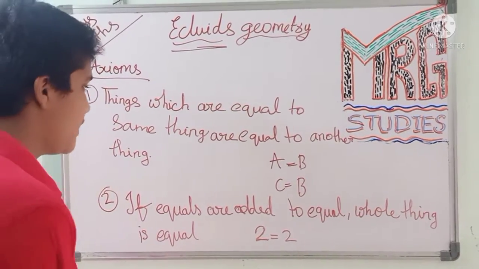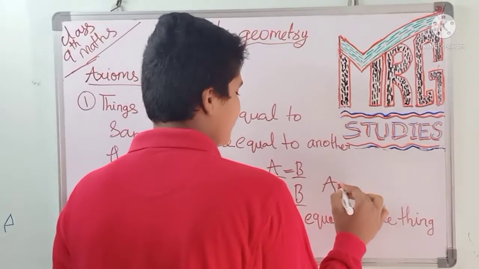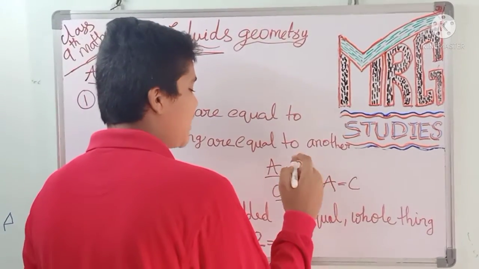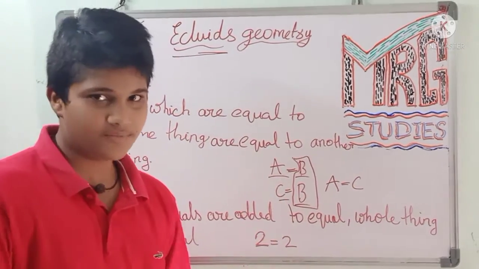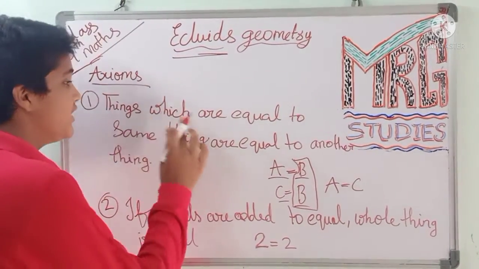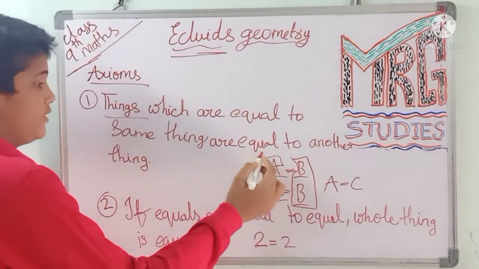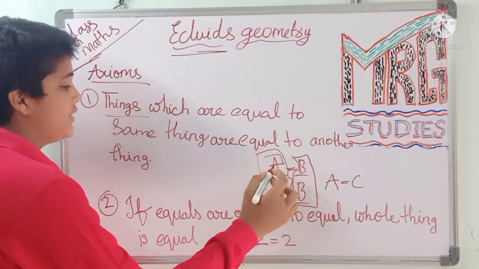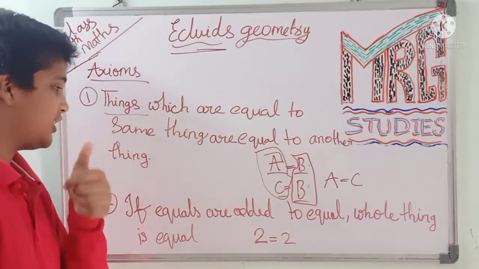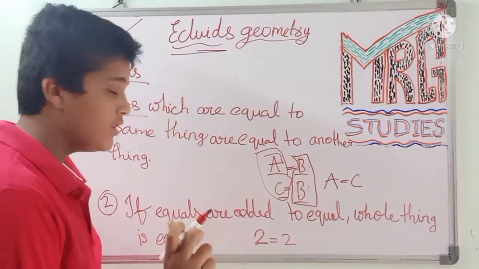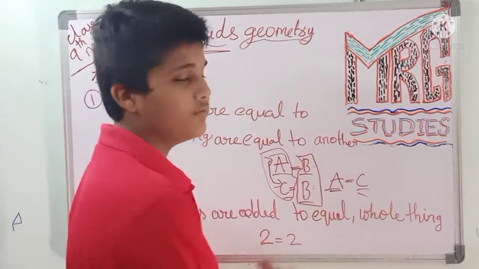For example, A equals B, and C is also equal to B. Then A is equal to C, because both are equal to the same thing, B. Both A and C are equal to the same thing, so A and C are also equal. I think you understood. So A equals C. Okay friends, this is the first.